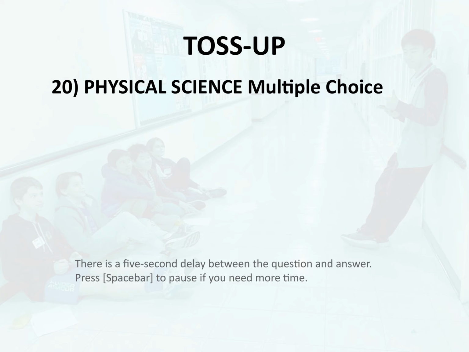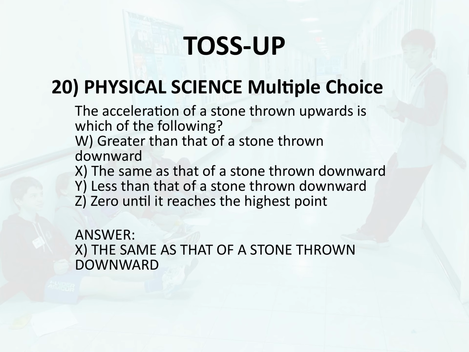Toss-up 20. Physical science. Multiple choice. The acceleration of a stone thrown upwards is which of the following? W. Greater than that of a stone thrown downward. X. The same as that of a stone thrown downward. Y. Less than that of a stone thrown downward. Z. 0 until it reaches the highest point. Answer, X. The same as that of a stone thrown downward.